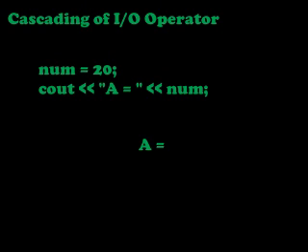Already this num has the value 20. So it displays the value 20 on the monitor. What output will we get on the monitor? A equal to 20. Here two output operators are used in the same line, the same statement. So it is the cascading of output operators.